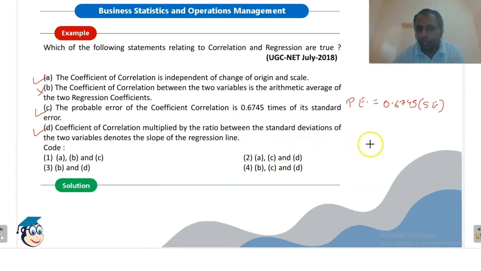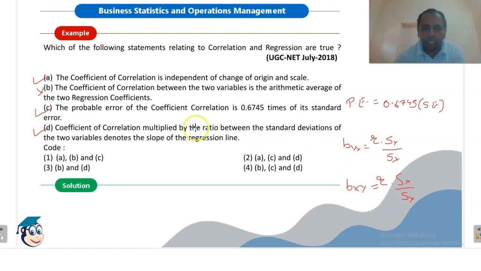If we multiply coefficient of correlation by the ratio between the standard deviation, that is say sy upon sx, remember this value was byx. Or if we multiply r with sx divided by sy, remember this value was bxy.